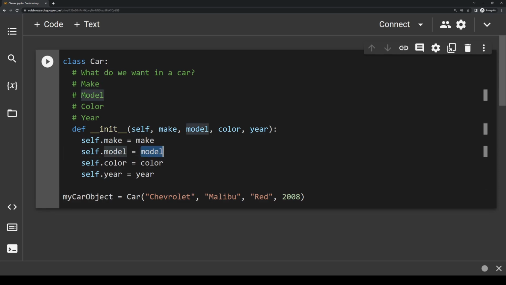Where this whole thing may confuse you or throw you for a loop is when we have this self argument here. Because last episode I said that when calling a function we need to pass in exactly as many arguments as are in the function definition. Except here, this init function takes in 5 arguments, but when we're actually calling it, we're only passing in 4 arguments. So having this self argument here kind of throws things for a loop because it causes the function definition to always have one more argument than the actual function call. So we can ignore the self argument when creating new objects.